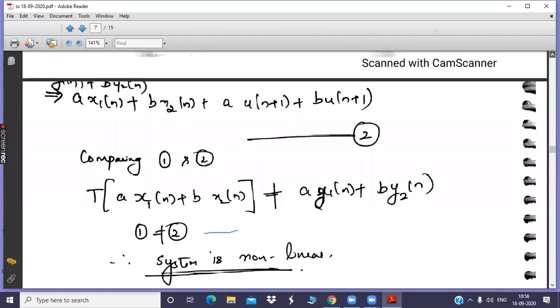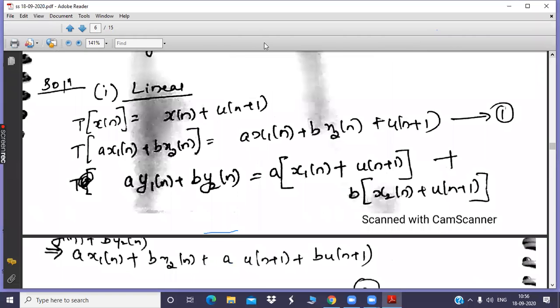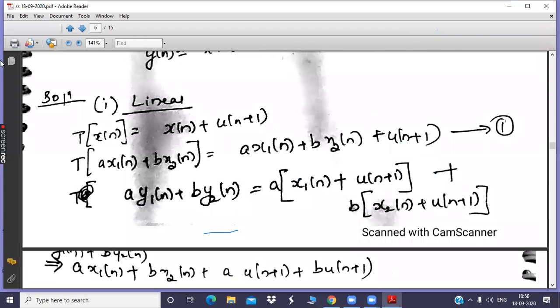So first thing, we are going to analyze the linearity property. What do you mean by linearity? Linearity means the weighted sum of inputs should produce the corresponding weighted sum of outputs. So first we will check the working of the system. What is the working of the system? The working of the system is like this. Whatever you are giving as input, that input will get added to u of n plus 1. Based upon that only we are going to rewrite the equations.